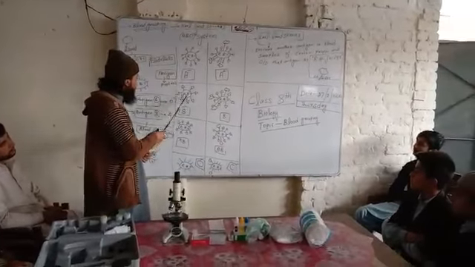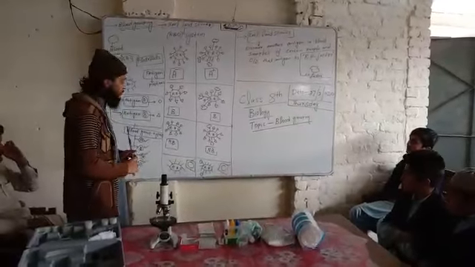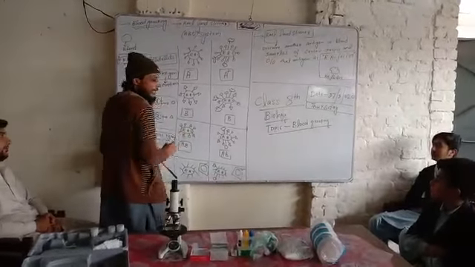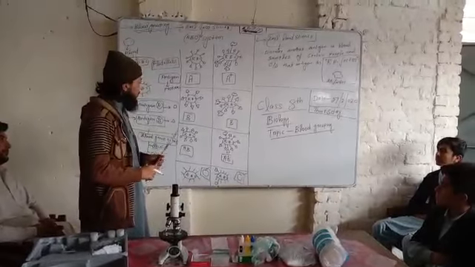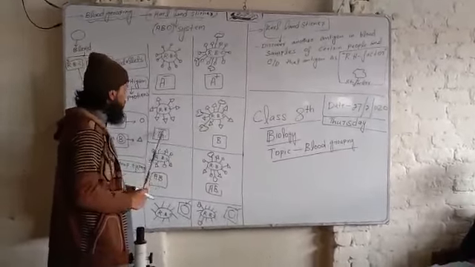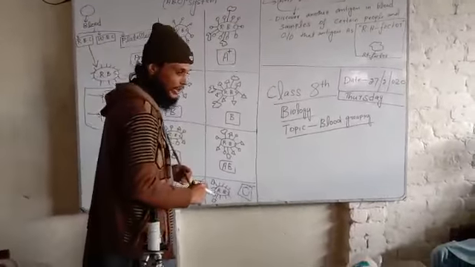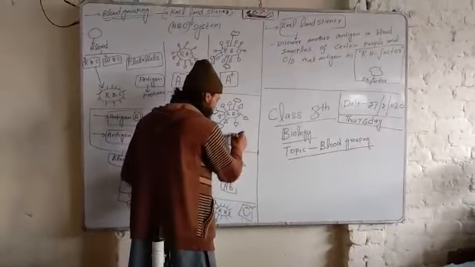Now look at here, only antigen B are present, no RH factor is present, so the blood group will be B negative. Here at the surface of RBC, RH factor are also present along with antigen B, so the blood group is B positive.